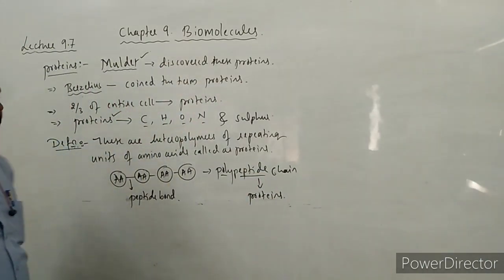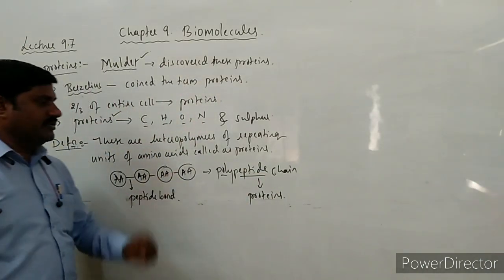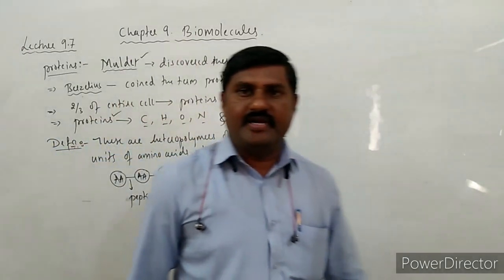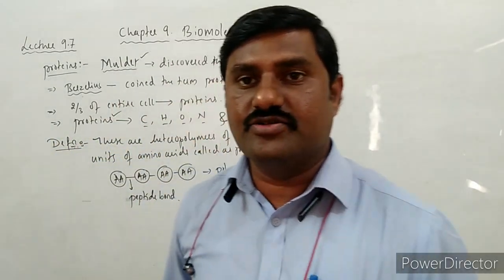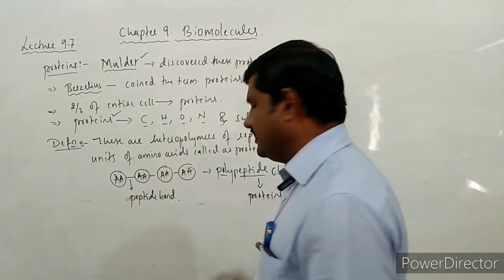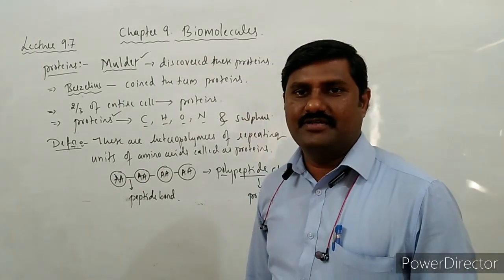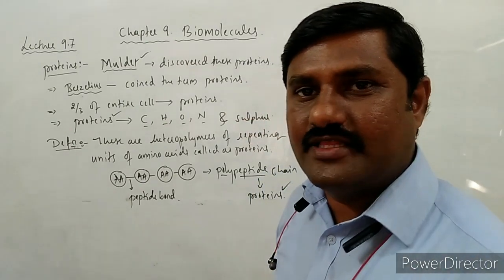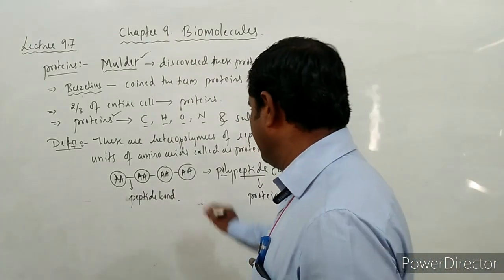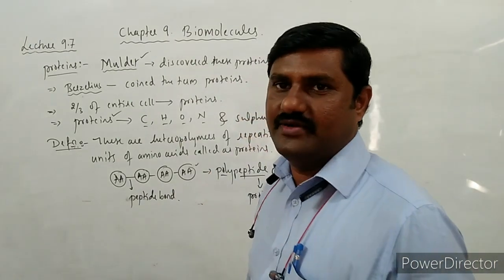A chain of amino acids is called a polypeptide, and it is also known as a protein. So now we came to know what these proteins are made up of: simply the amino acids.